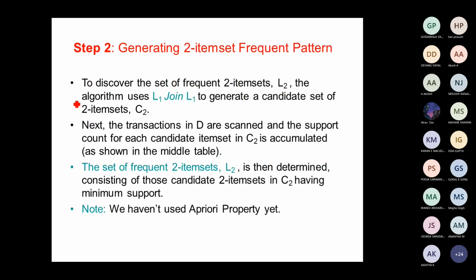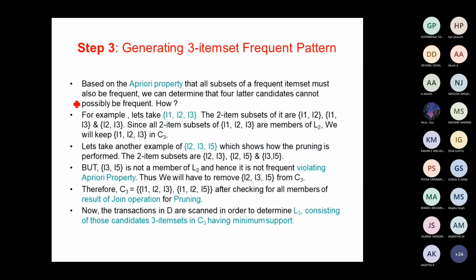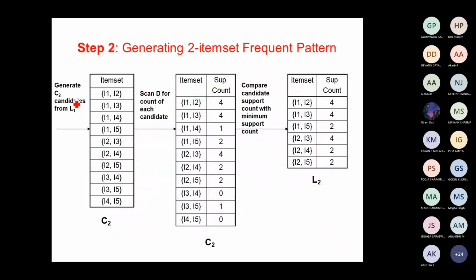The second step is generating the 2 item set frequent patterns. How do we do that? You take the combination of L1 joined with L1, which means the first list with itself. Let's go back over here. You take all the combinations: I1, I2, I1, I3, I1, I4, I1, I5, I2. In this way, you take all possible combinations of two distinct items.